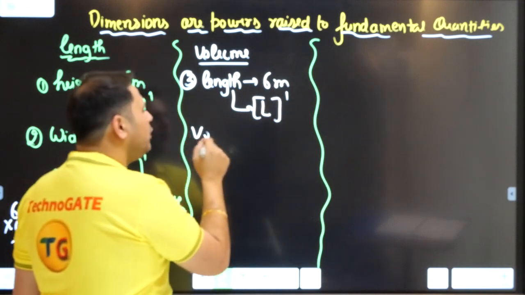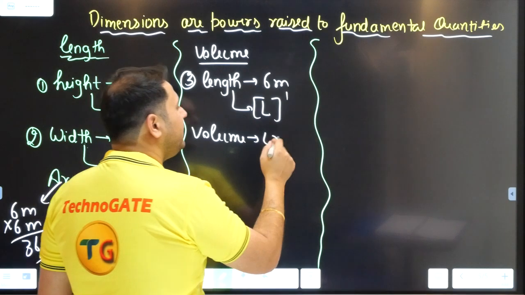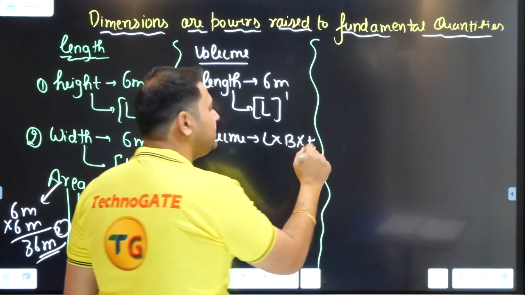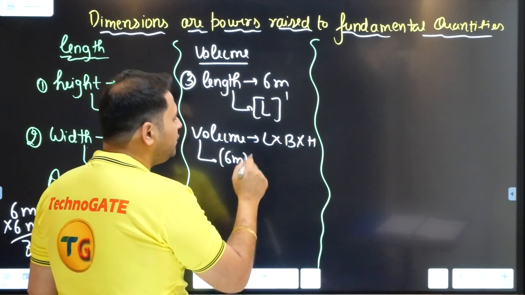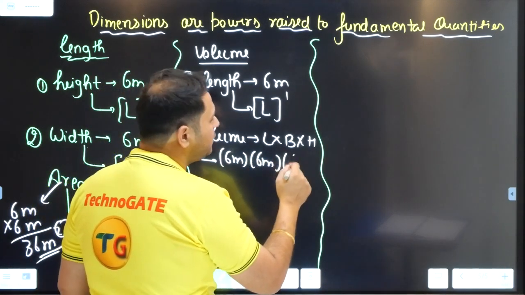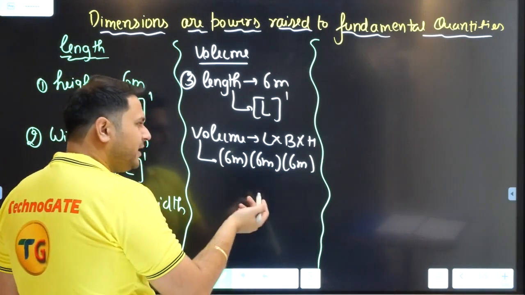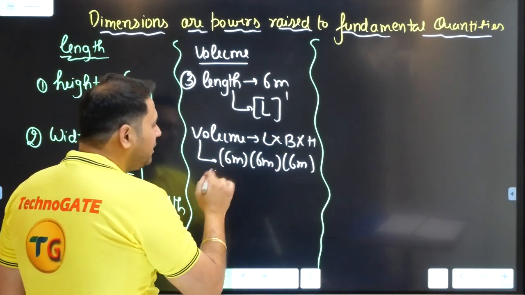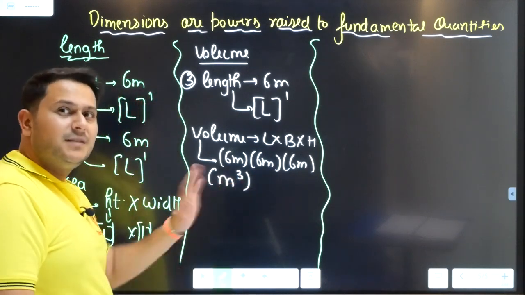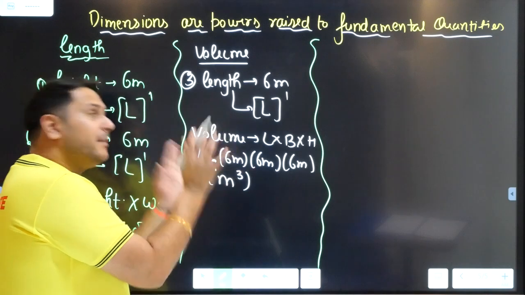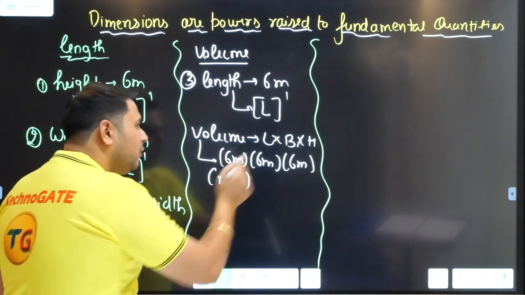But when I write volume, how will you write it? The volume will be L into B into H. That is 6 meter into 6 meter into 6 meter, which is 36 into 6, whatever the answer may be, giving you a meter cube. Similarly, when I see it as per the dimensions, it will be what?